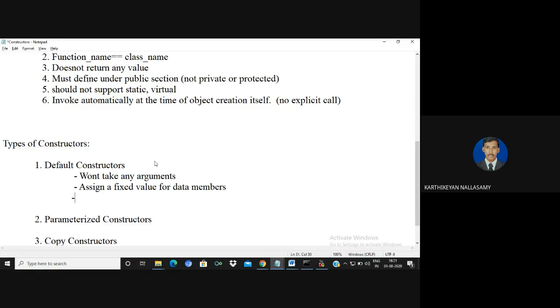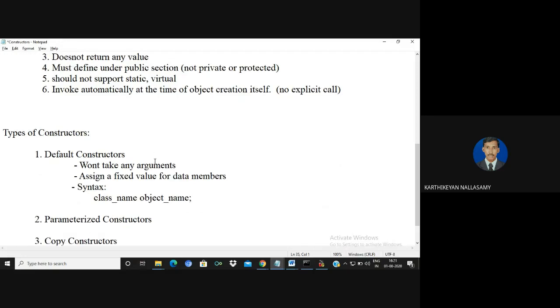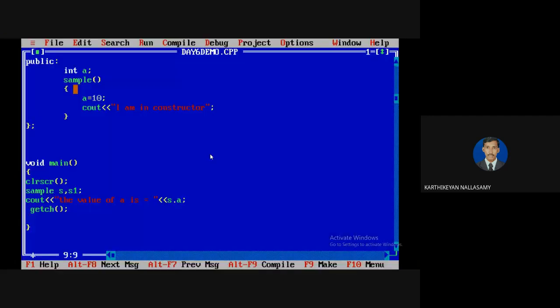So it will assign some default value for the data members at the time of object creation. The syntax for invoking a default constructor is class name, space, object name. It's enough to invoke a default constructor. Here this is an example for a default constructor, because this is the way I created it.